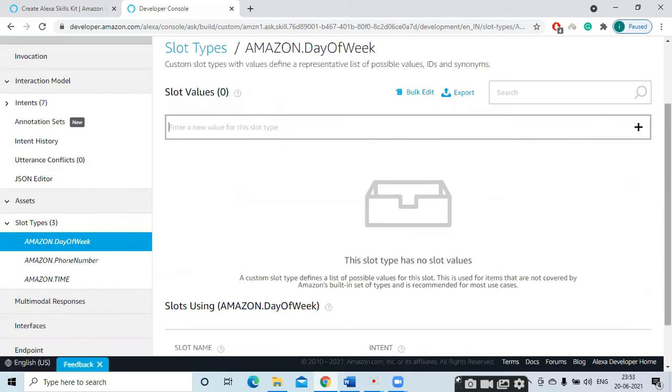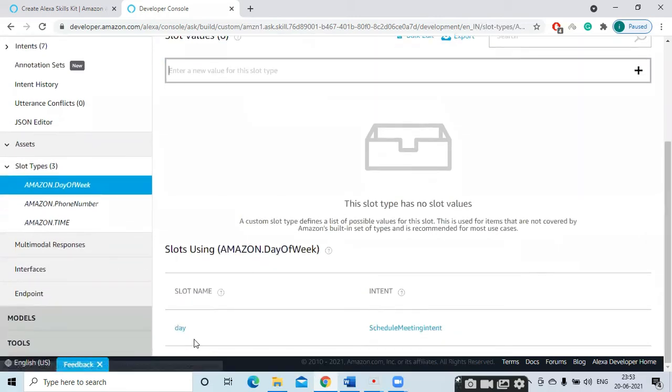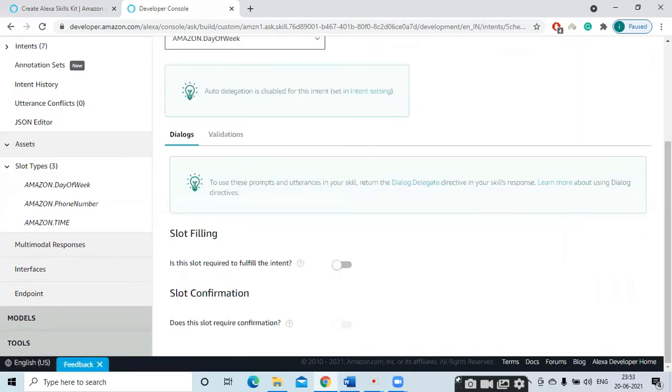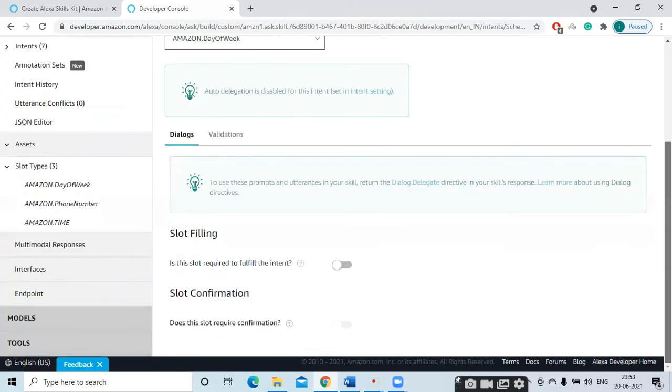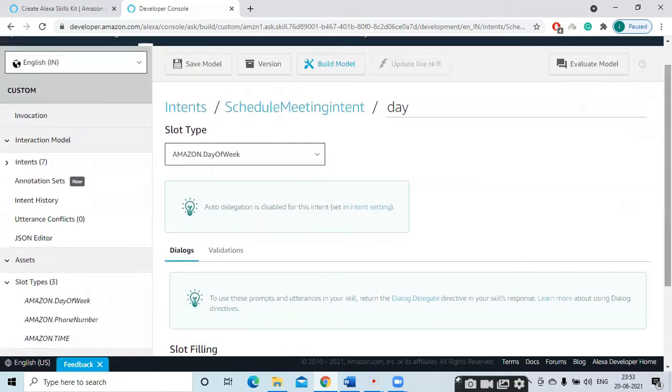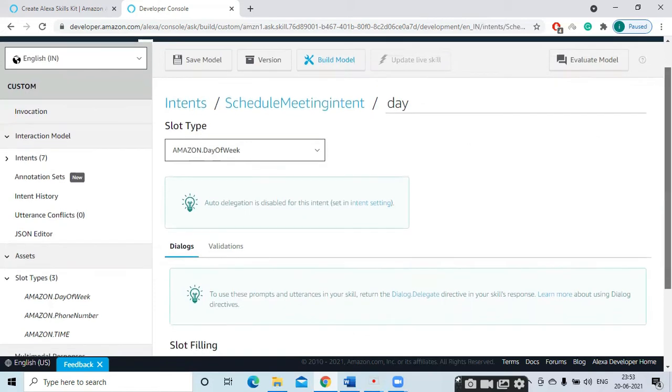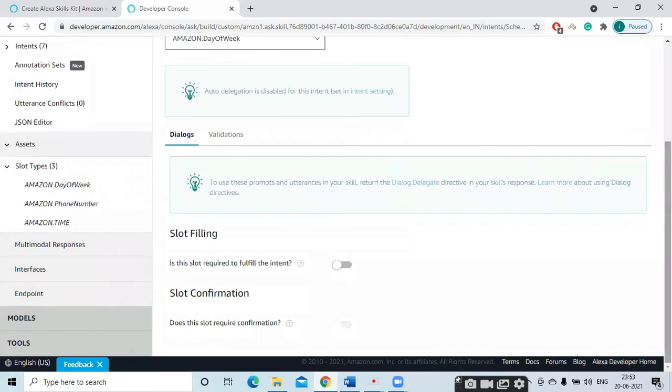So this is Amazon day of week. Click the day. After clicking the day, you should check the intent, schedule meeting intent, then the slot is day. Everything is correct and the slot type is Amazon day of week. Here we are going to write the dialog. So what is the dialog? What Alexa should ask, what Alexa should converse with us. That we have to write here.